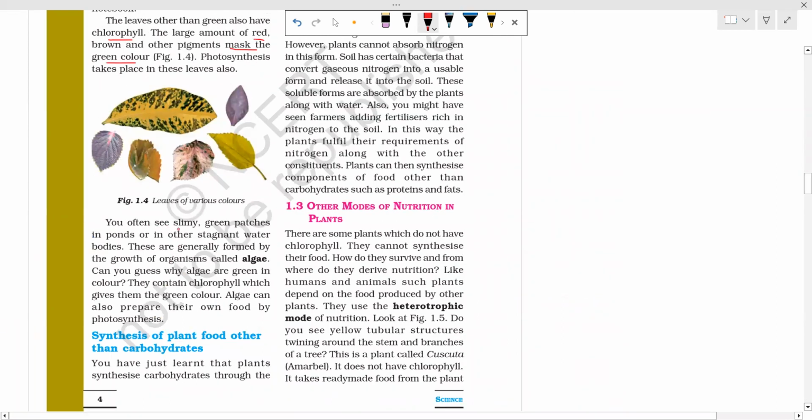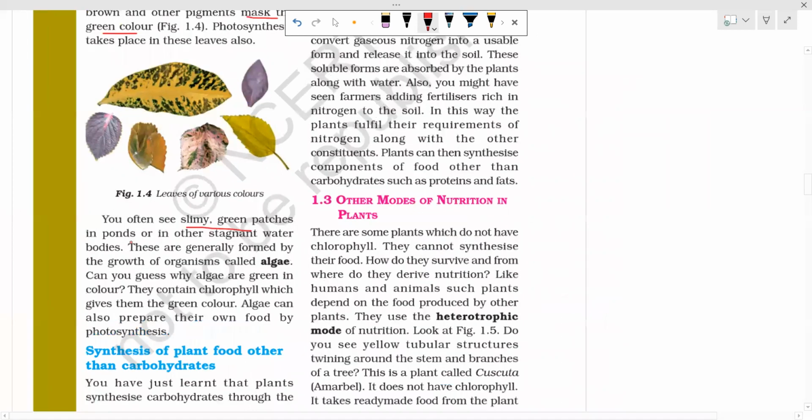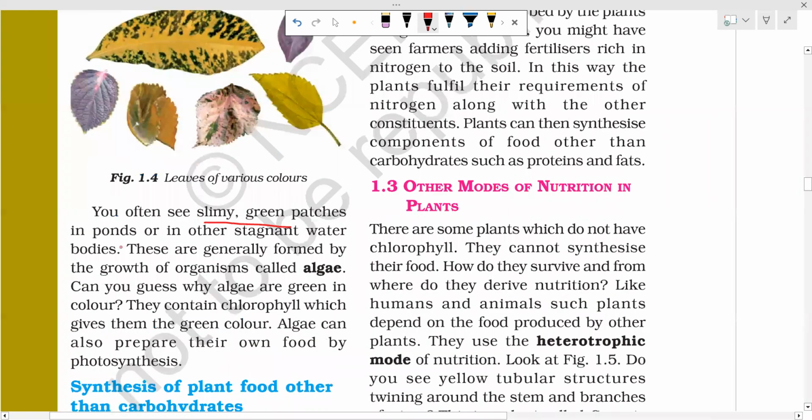You often see slimy green patches in the ponds or in other stagnant water bodies. These are generally formed by the growth of organisms called algae. What are algae? Algae are also photosynthetic plants. They are also one of the photosynthetic plants. You can see your lakes become green. Why do they become green? Due to the growth of algae.